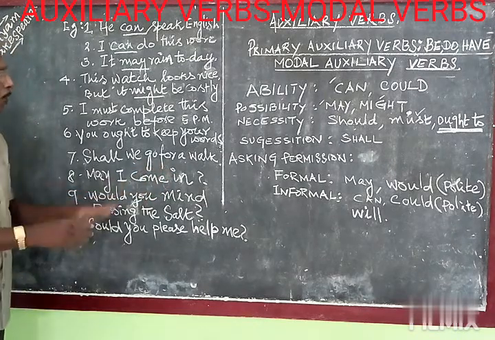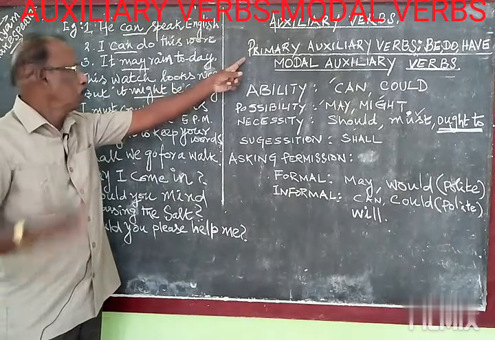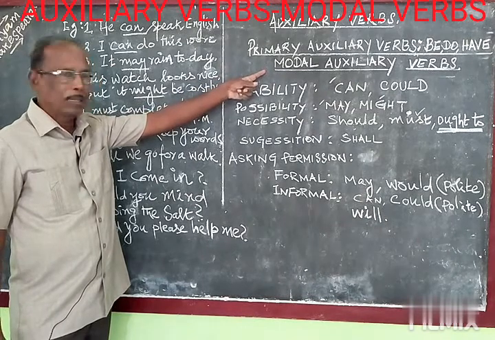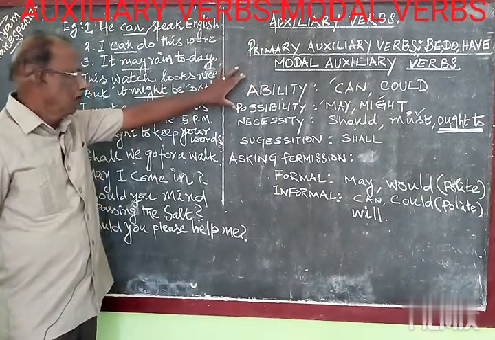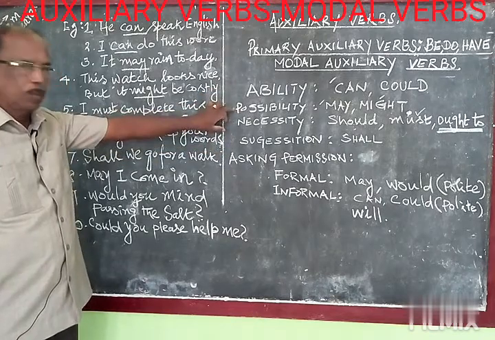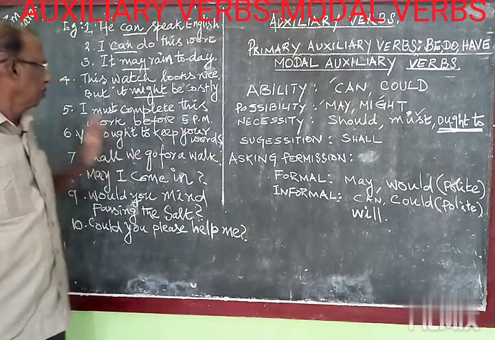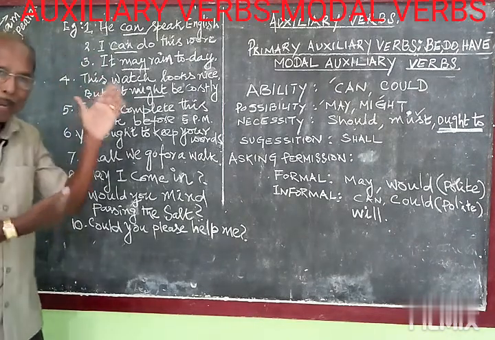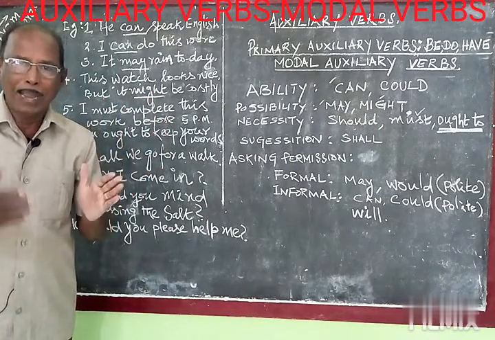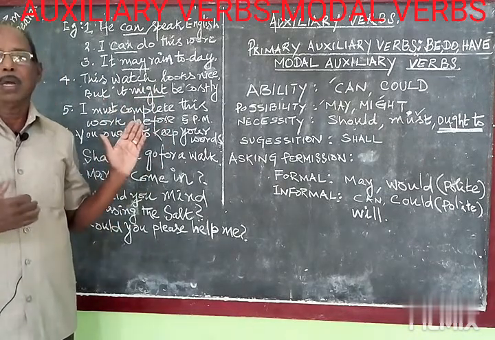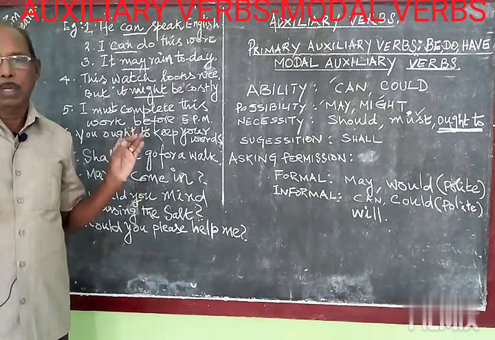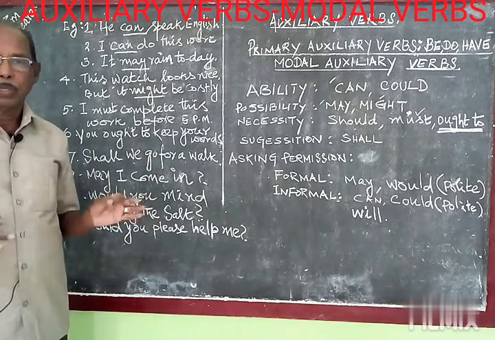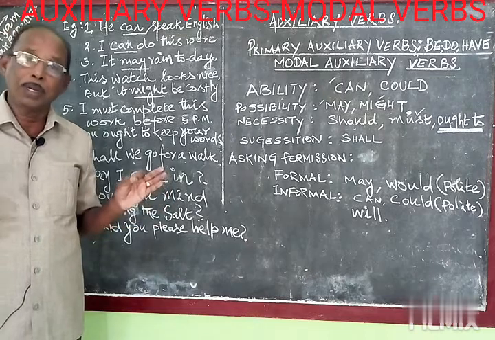Is it clear? So coming to auxiliary verbs, there are two types. One is primary auxiliary verbs, I have already completed. Today, modal auxiliary verbs. Modal auxiliary verbs are used to express all these things: ability, possibility, necessity, suggestion, asking permission. Here I have given the examples. You go through that again and again, and you can practice it with your friends. Unless you practice all these tenses I have already taught you, you cannot keep it in your mind permanently. So unless you practice, you cannot learn English and you cannot speak English also.